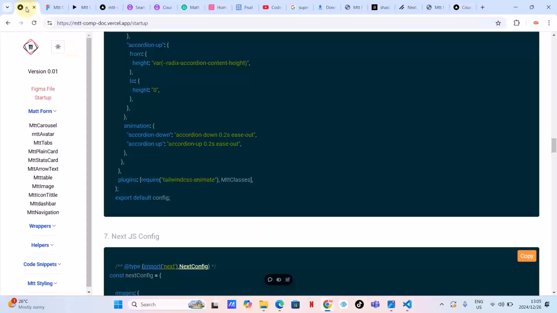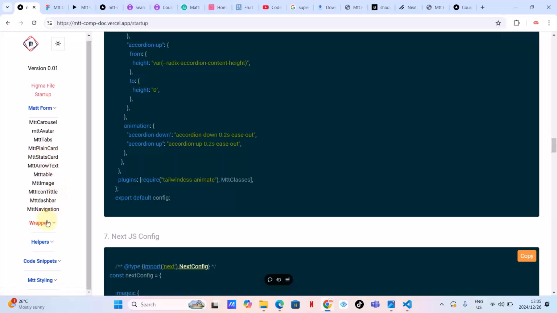As you can see, guys, we are presented with a blank page. That's what I was expecting also. Let's test Mtt components to see if everything is working the way we want. Let's go to Mtt components and check the theme toggler first. Where is that component? Mtt theme toggler, is it here? Carousel. Where is my theme toggler?